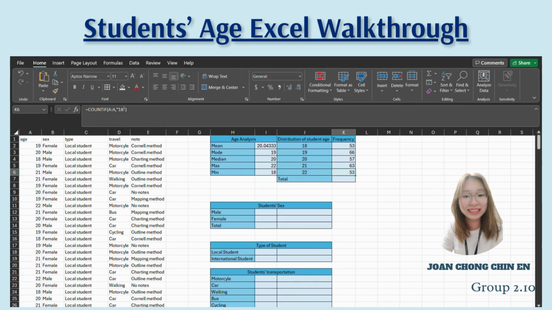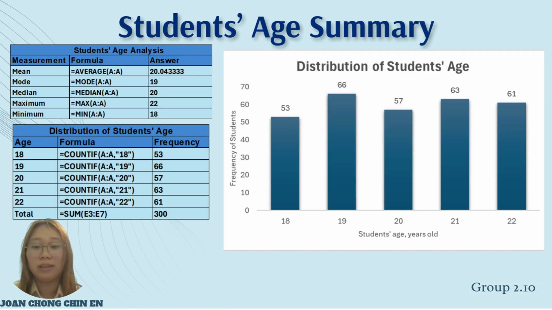To confirm that all the samples have been included in our calculation of the distribution of student age, we use the formula SUM and select all the frequencies from the 5 groups, then click enter to see if we get 300, which is the total number of students in Dr. Johnson's class. Now, here is the summary of the student age analysis, where we have the measurements of mean, mode, median, maximum value, and minimum value with the respective formula and answer.